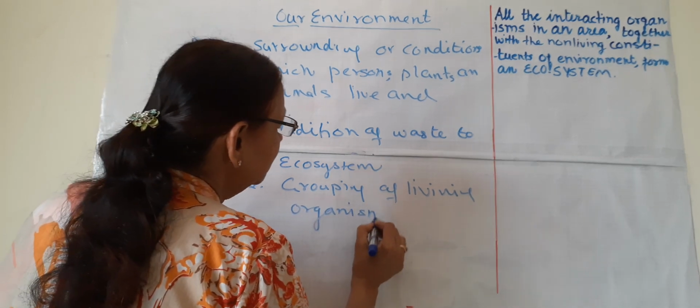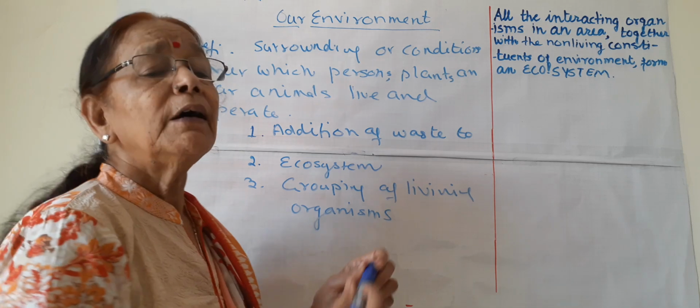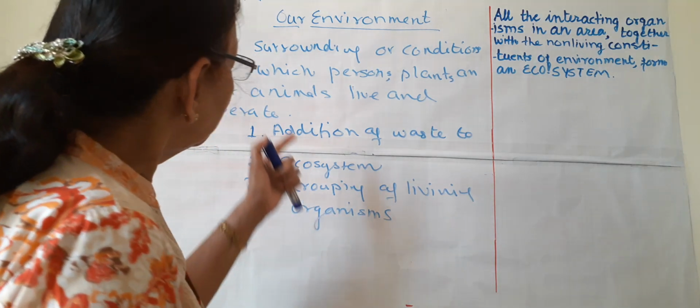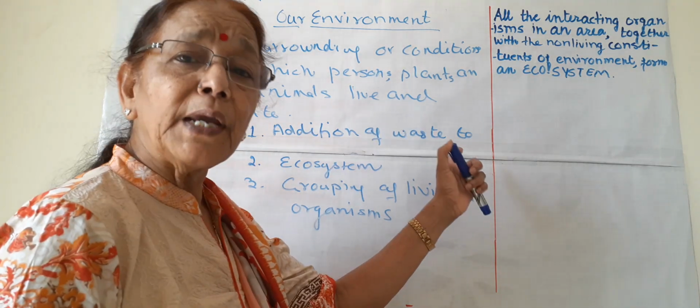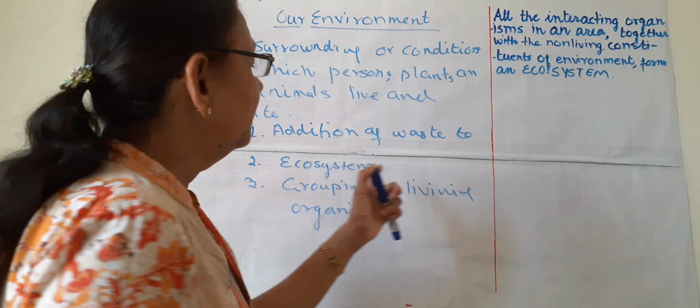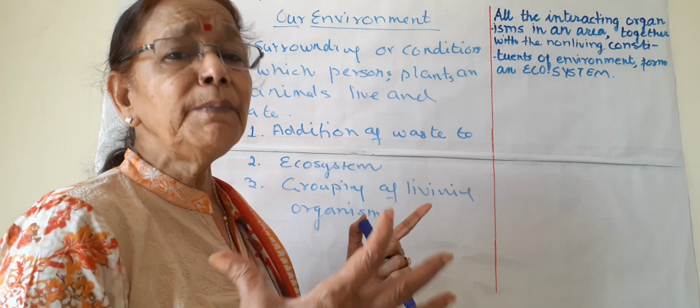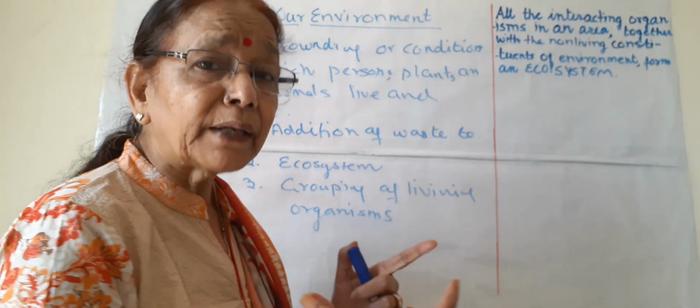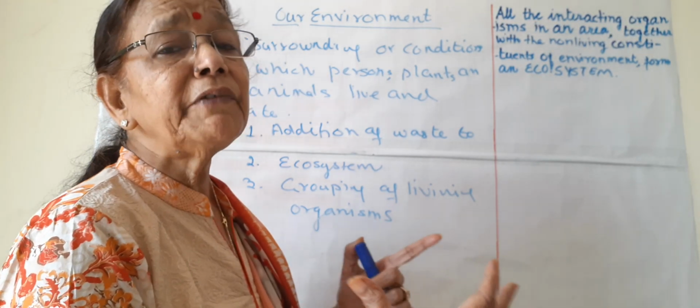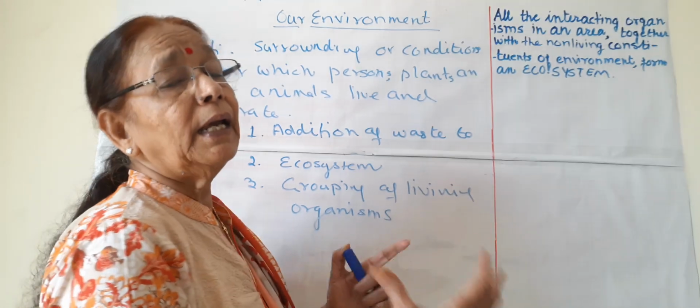I will discuss all three points one by one, and how they have a positive or negative impact on our environment.